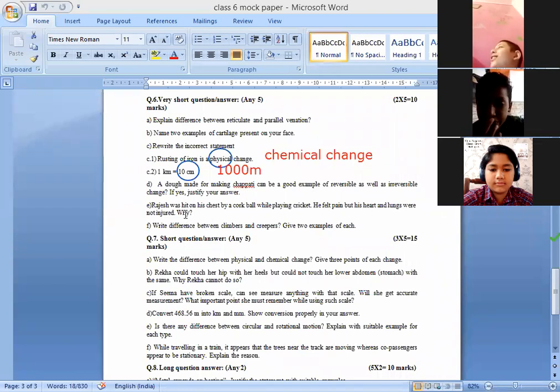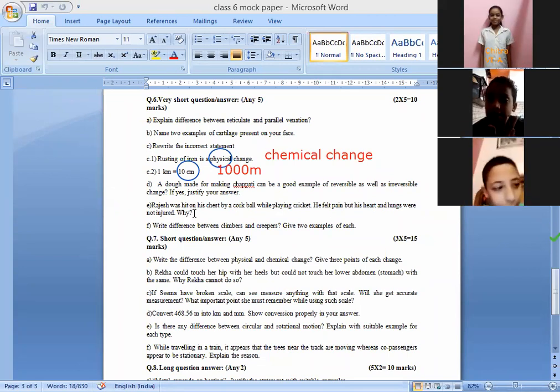Okay. So next is part E. Rajesh was hit on his chest by a cork ball while playing. He felt pain, but his heart and lungs were not injured. Why? The ball struck his chest, but heart and lungs are safe. They are not injured. Rib cage protects. Yes, very good. Because heart and lungs are protected by the rib cage.